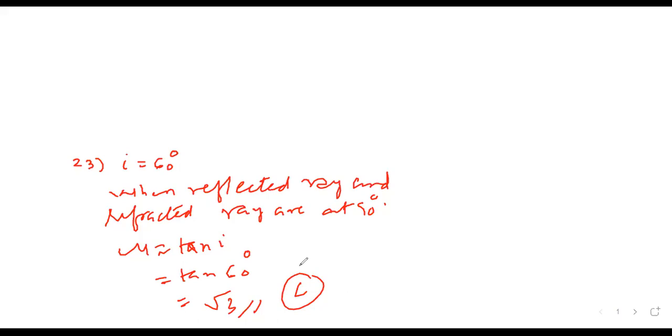Done, sir. Next one. 24. Time taken by sunlight to pass through glass slab of window of thickness 4 and refractive index 3/2. Any of you remembering that formula of time taken to travel through glass slab? Direct formula? Mu T by C. How we get C? Time taken in air.